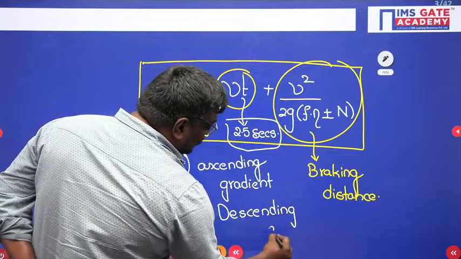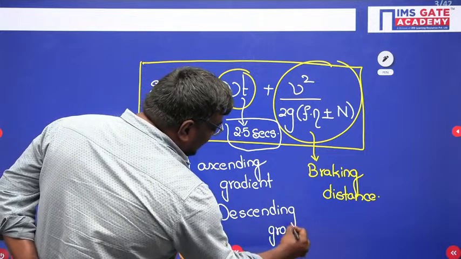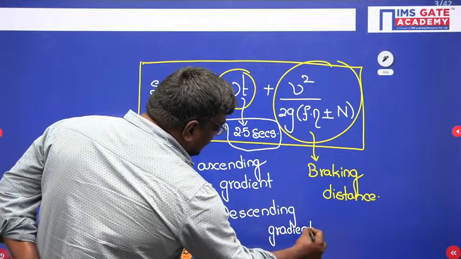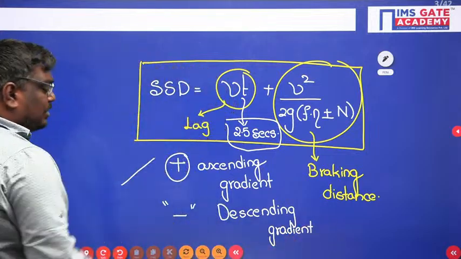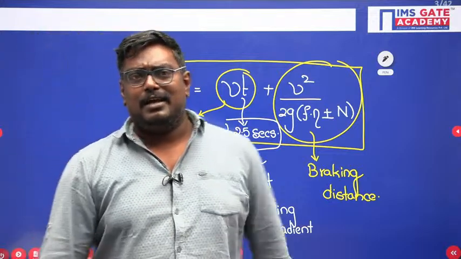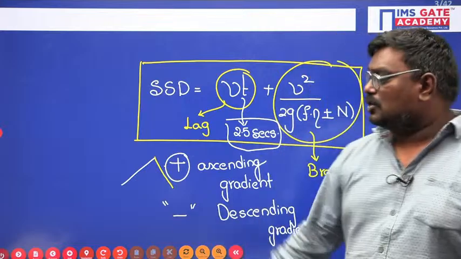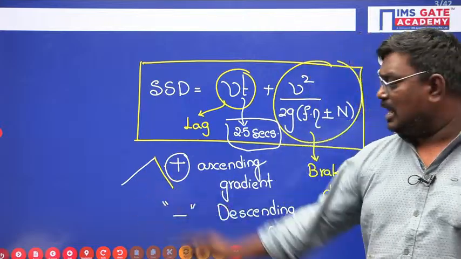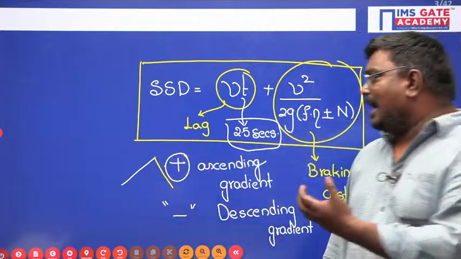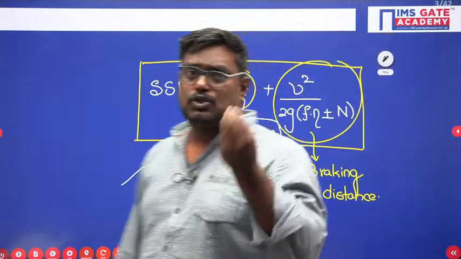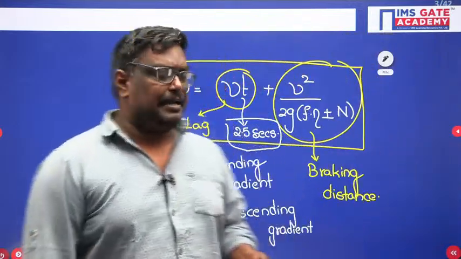So my dear students, what do you mean by ascending gradient or descending gradient? When you are climbing a mountain, you can take it as an ascending gradient. When you are coming down from the mountain, you call it a descending gradient. So lower to higher is ascending, higher to lower is descending. I hope you are clear with the term stopping sight distance. Very good, my dear students.